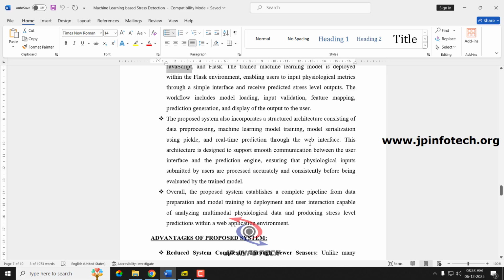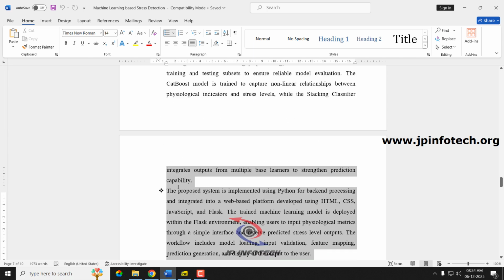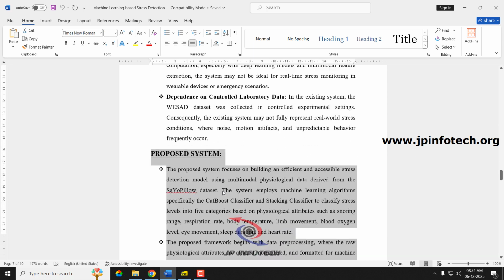The proposed system also incorporates a structured architecture consisting of data pre-processing, machine learning model training, model serialization using Pickle, and real-time prediction through the web interface. We also show the performance evaluation parameters and graphs. These are all the things mentioned in the proposed system of the project.